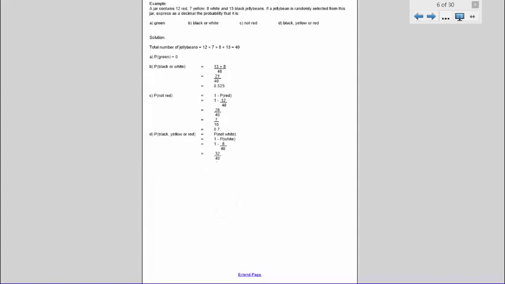If we add up the probability of the black, yellow or red, that is the 12, the 13 and the 7, 7 plus 13 is 20, 20 plus 12 is 32, and so we get the same answer whether we use complementary events or whether we just calculate the probability of those 3 events occurring. 32 out of 40 can be simplified to 4 out of 5 because we can divide both numbers by 8, and then turning it into a decimal we get the value of 0.8.